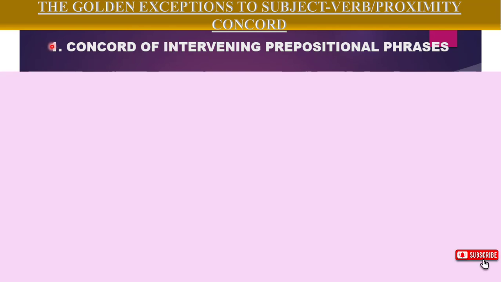Rule number 1: Concord of intervening prepositional phrases. Look at this sentence. The student, as well as his father and mother, is in school. Why did we select "is"? You are probably wondering. We had the student and we added father and mother. Why did we still bring "is"? This is where concord of intervening prepositional phrases is applied.